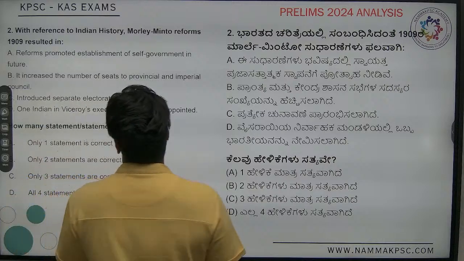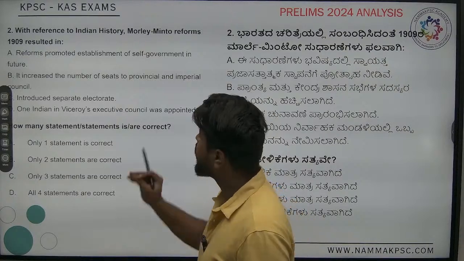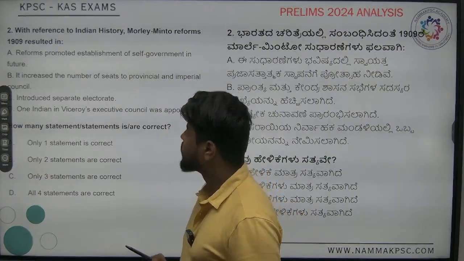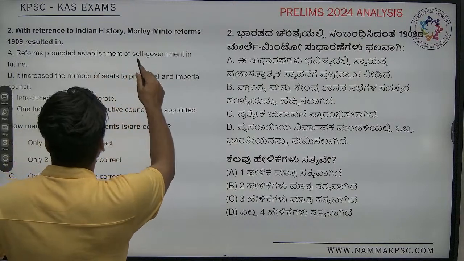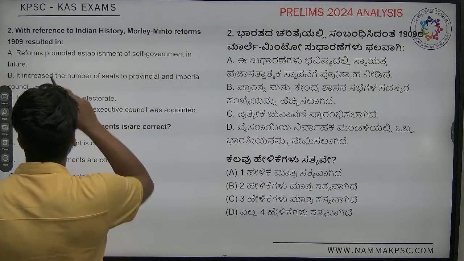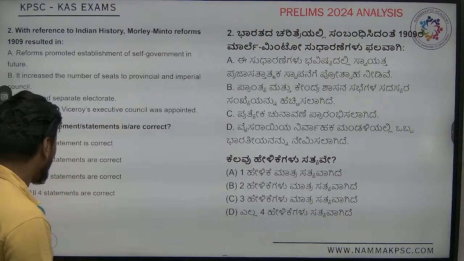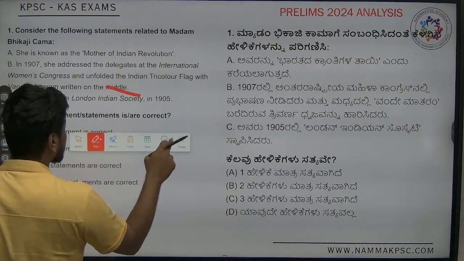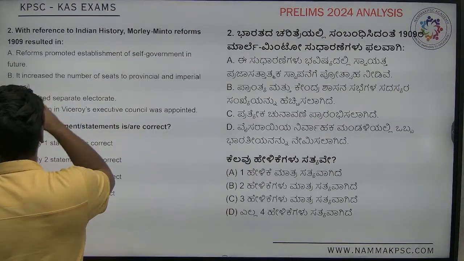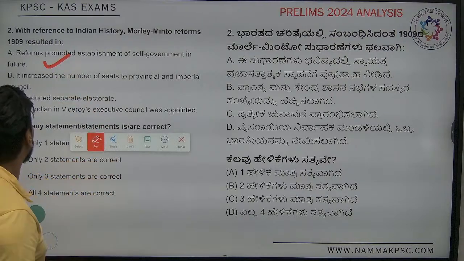Next, we are talking about the Minto-Morley reforms of 1909, which you all know. The first statement, that it established self-government in future, is a very generic statement, so we would most likely consider it correct.